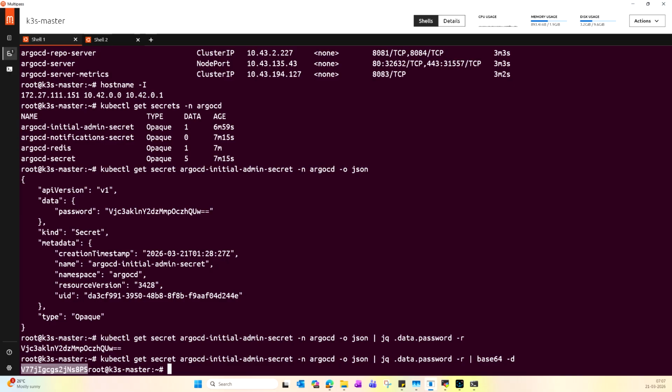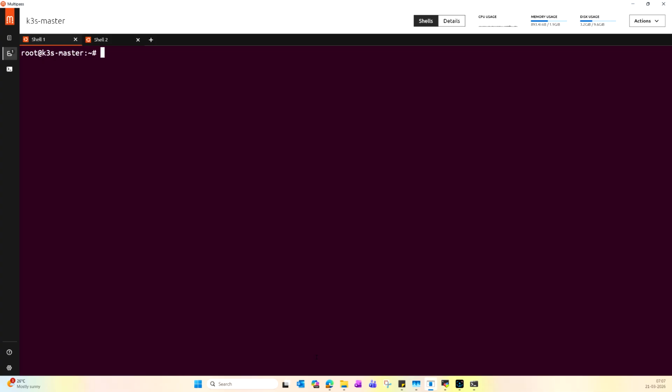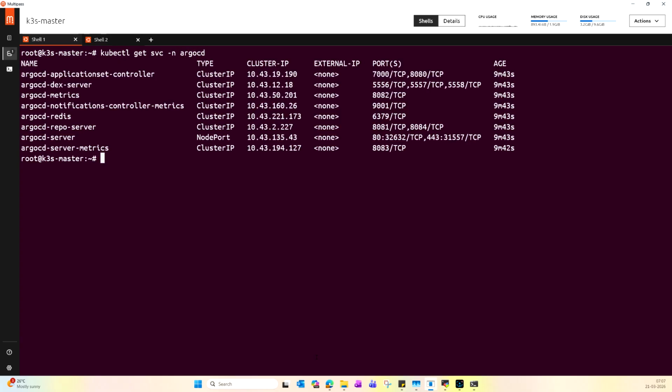We can also verify the Argo CD components that we discussed in the previous video. So kubectl get svc. Here you can see all the components. The application controller is responsible for monitoring the Kubernetes cluster for any changes.